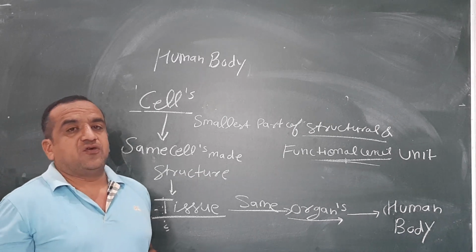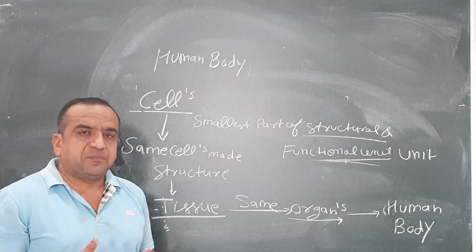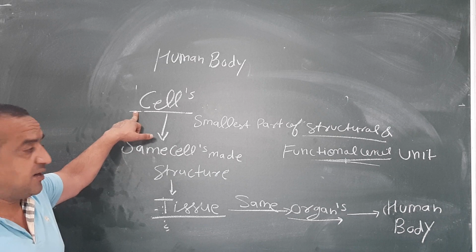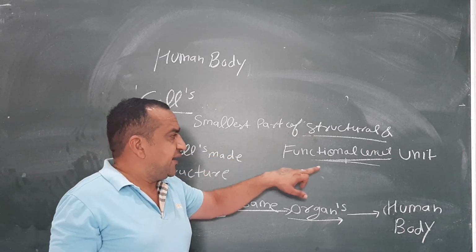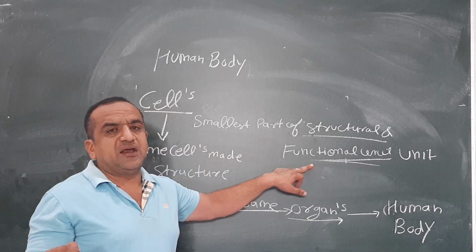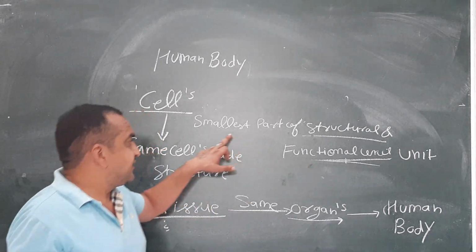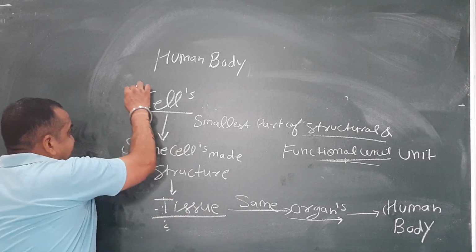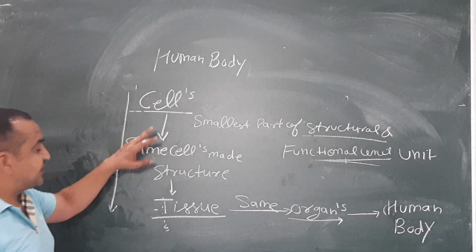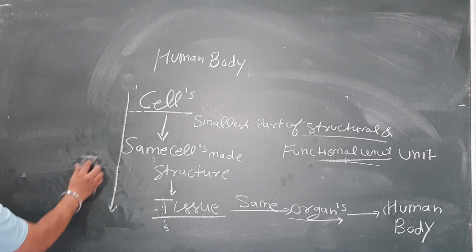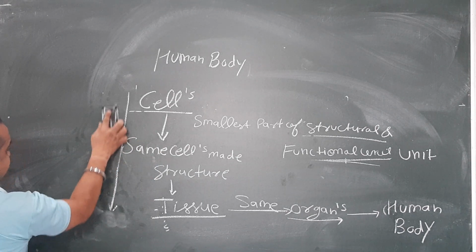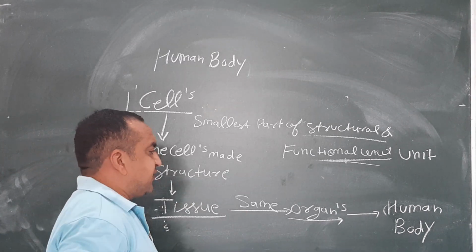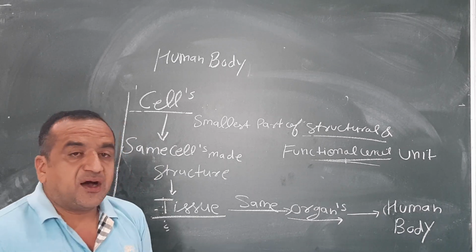The base structure of any organism is developed from the smallest part, known as the cell. The cell is the smallest structural and functional unit of any organism. In terms of structure, the same cells make a structure known as tissue, the same tissues make organs, and organs make the human body or organ system.